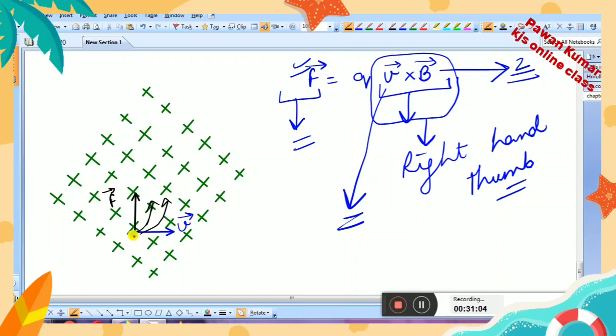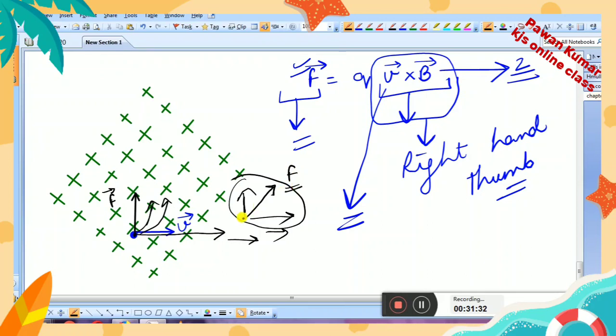Am I correct? But what do you have along with this force? The charge also has some momentum in the forward direction. Now there are two cases acting at the same time. A force is acting in this direction, and momentum is in this direction. So due to these two forces or these two momentums, there will be a force which will act just between them.